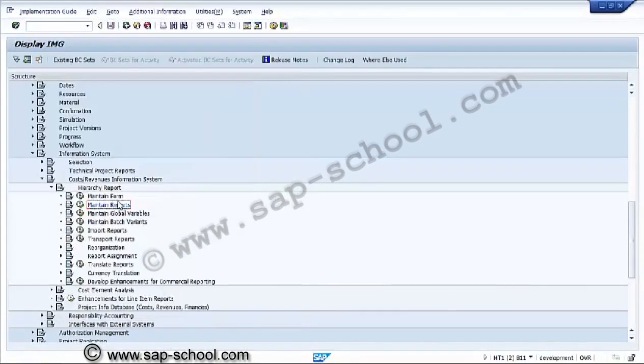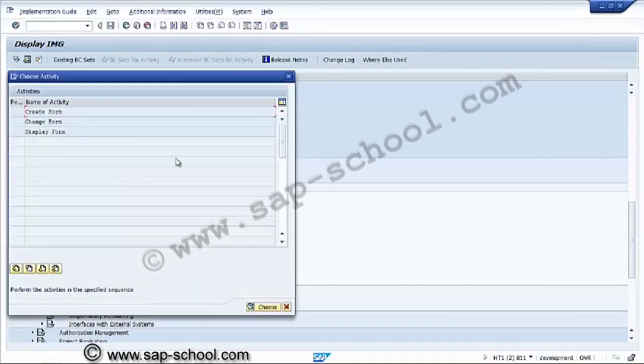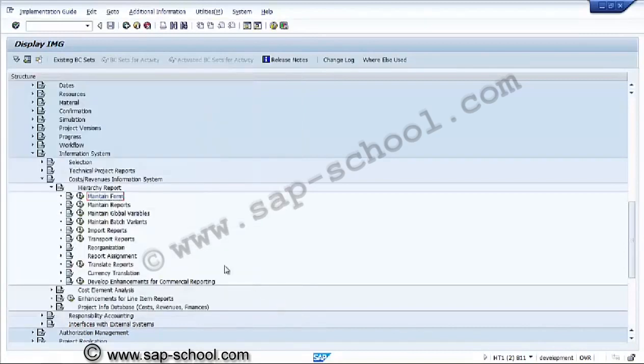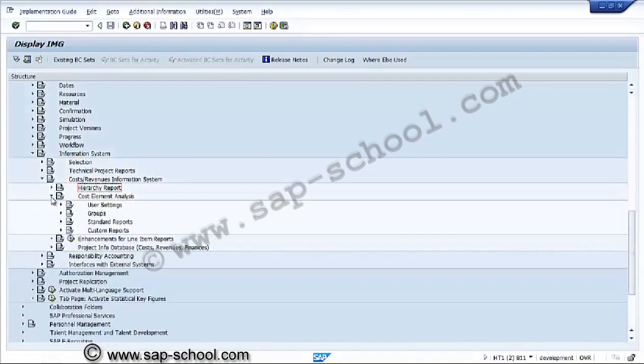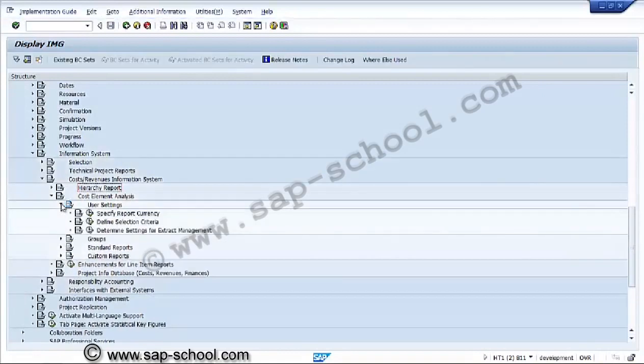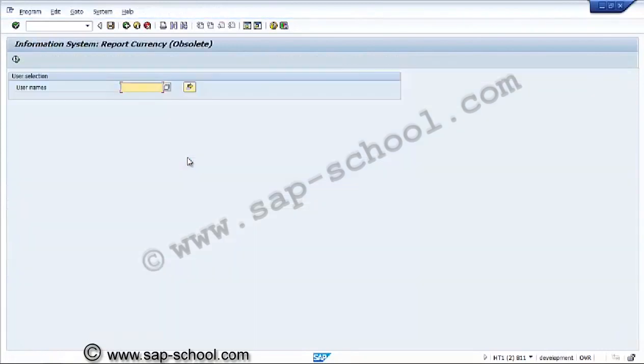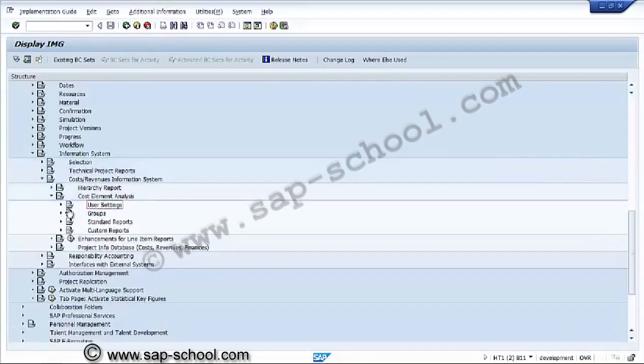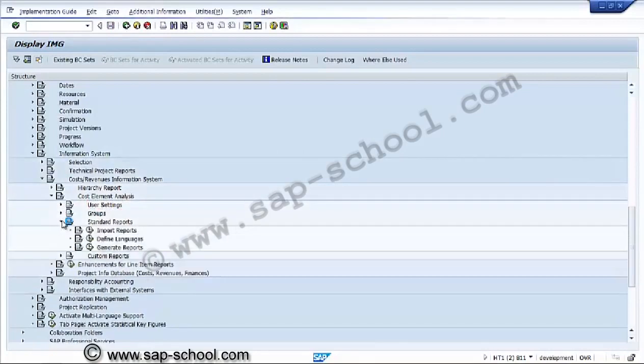Similarly, for this report, whatever form we have used, that form also we can create, change or display. Similarly, this is about the hierarchy reports. Then the cost element report, cost element analysis also there. These are the user settings. We can set the report currency once, so that anytime we are using that report, the currency will be taken accordingly. So this is username wise. Now this groups the standard reports of the cost element analysis.